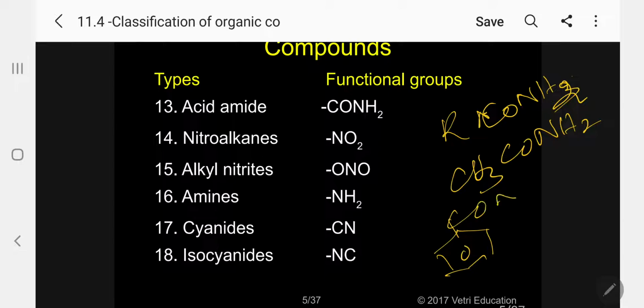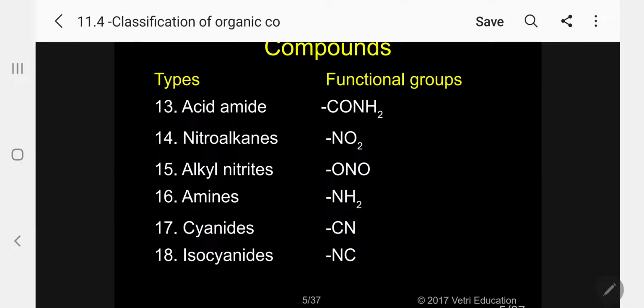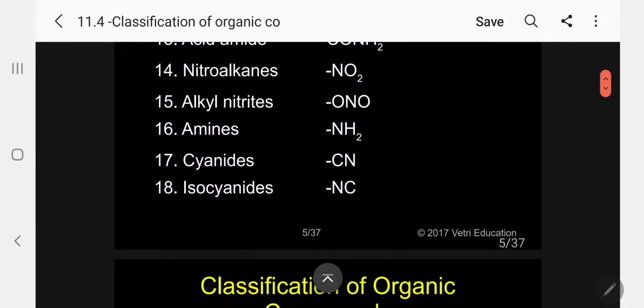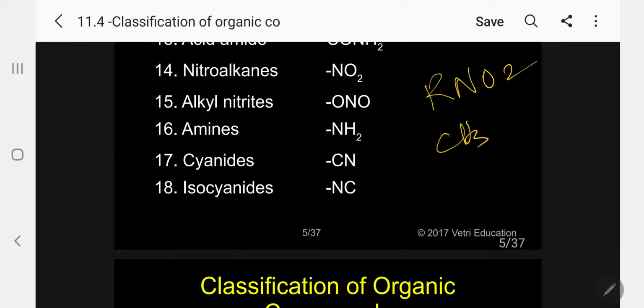Kindly follow. This is called benzamide. Let me come to the next functional group, NO2. General formula RNO2. Aliphatic, nitromethane. Aromatic, nitrobenzene. Kindly follow.